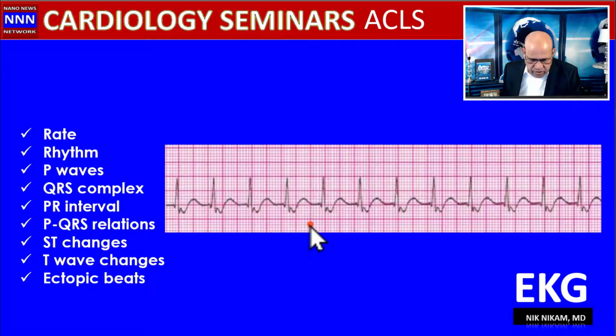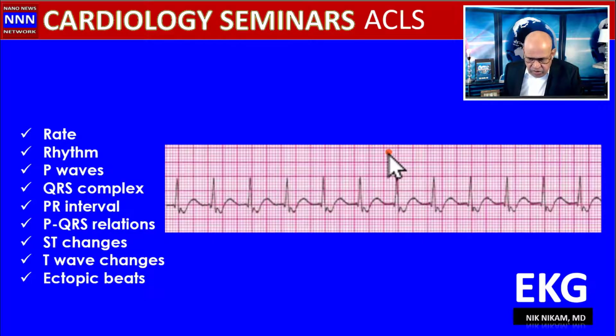Okay, what are we seeing here? Well, let's look at the rate now. See, from here 1, 2, 3, that's 100. This is 150. So this is between 100 and 150. Let's say close to 130. We don't see P waves before the QRS complexes. So if we don't see the P waves, we are already dealing with junctional tachycardia, or junctional rhythm, or ventricular rhythm.